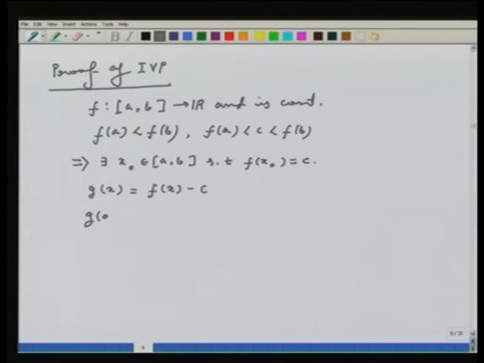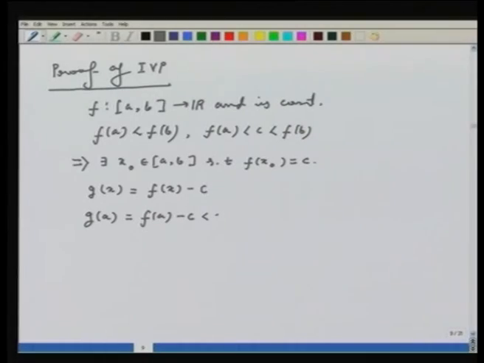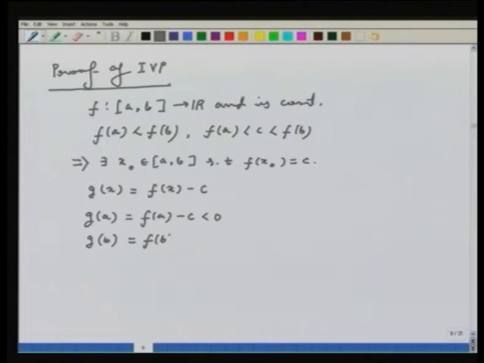So first look at what is g of a. This is f(a) minus c. But since c is bigger than f(a), this is less than 0. Now if I look at g of b, that is f of b minus c. But since I have that f(b) is bigger than c, this is bigger than 0.